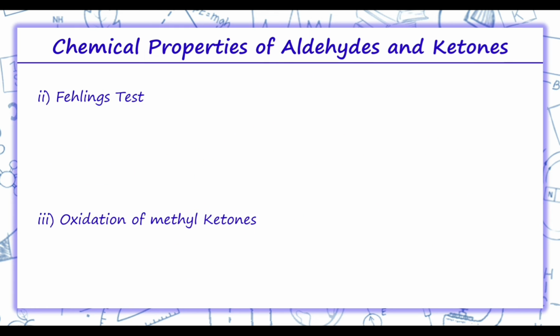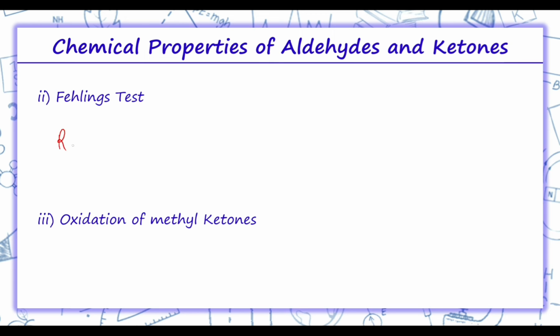Coming on to the next, Fehling's test. Fehling's reagent comprises two solutions, Fehling solution A and Fehling solution B. Fehling solution A is aqueous copper sulfate and Fehling solution B is alkaline sodium potassium tartrate, which is Rochelle salt. These two solutions are mixed in equal amounts before the test.